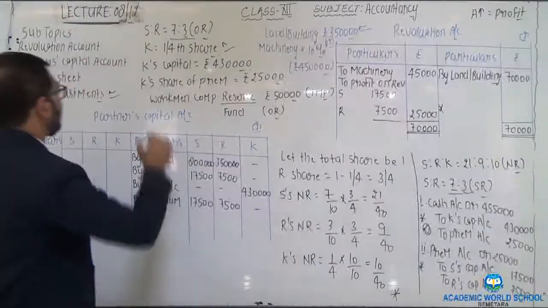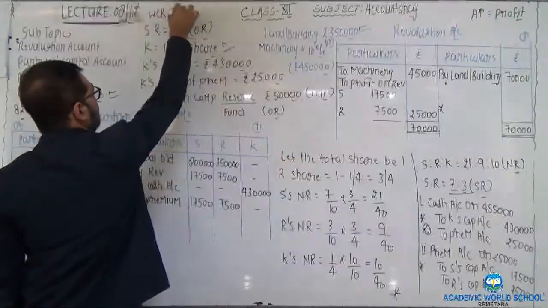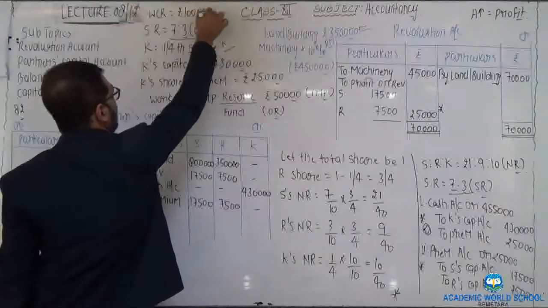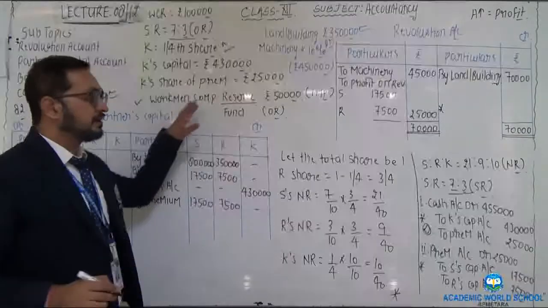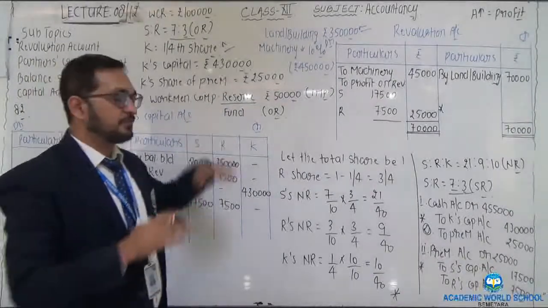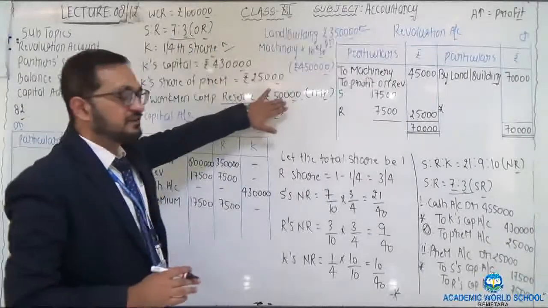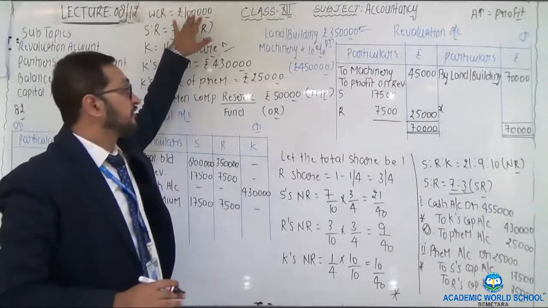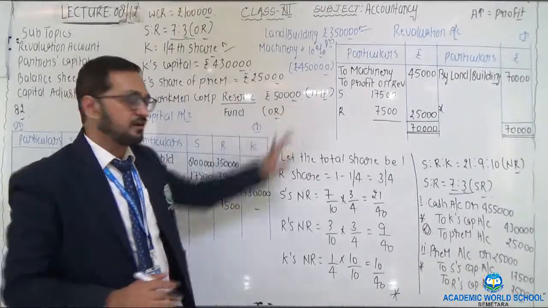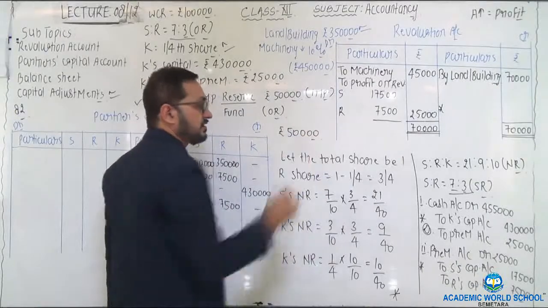But in the above balance sheet, workman compensation reserve is given in the question itself as rupees 1 lakh. And in the adjustment it is said that workman compensation reserve is made up to the extent of 50,000, which means deduct this 50,000 from the balance of workman compensation reserve, 1 lakh. 1 lakh minus 50,000, the balancing figure would be 50,000 rupees.